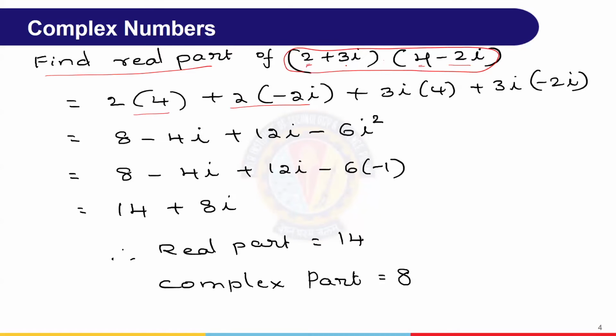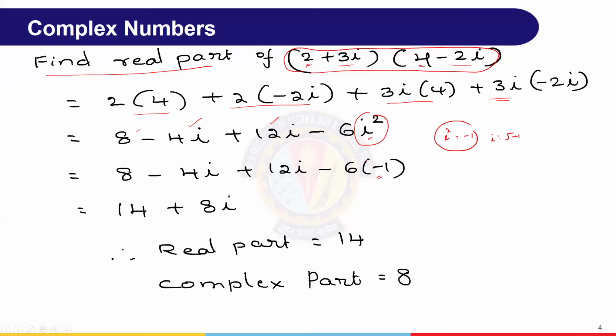3i into 4, right? And 3i into minus 2i. The regular simple multiplication only. Then plus 12i, and i into i square is there, plus into minus minus 1. Now, this is the basic understanding: i square is nothing but minus 1. i equal to square root of minus 1, or if you square it, we'll get i square as minus 1. That means we can replace this i square by minus 1.